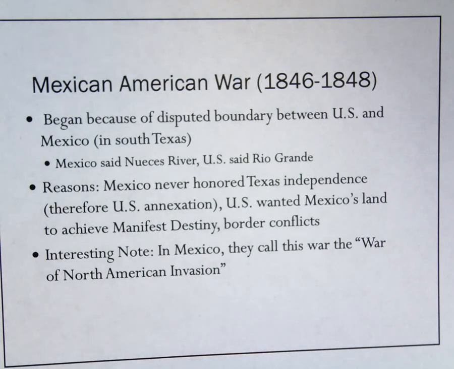This brings us back to border conflicts. All parts of the United States that bordered Mexico, people struggled to decide where those borders lines really were. Another interesting note, this Mexican-American War is actually called the War of North American Invasion in Mexico. It's interesting to think about why.